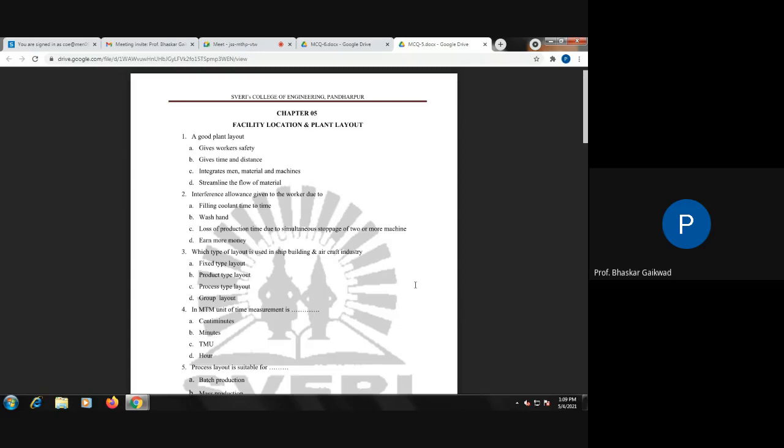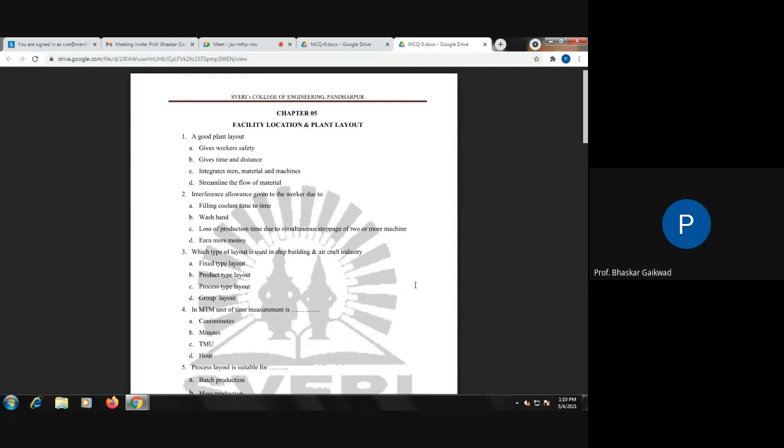Then question number three: which type of layout is used in shipbuilding or the aircraft industry? These are heavy products, with big weight and large size. We cannot move such a product from one place to another.